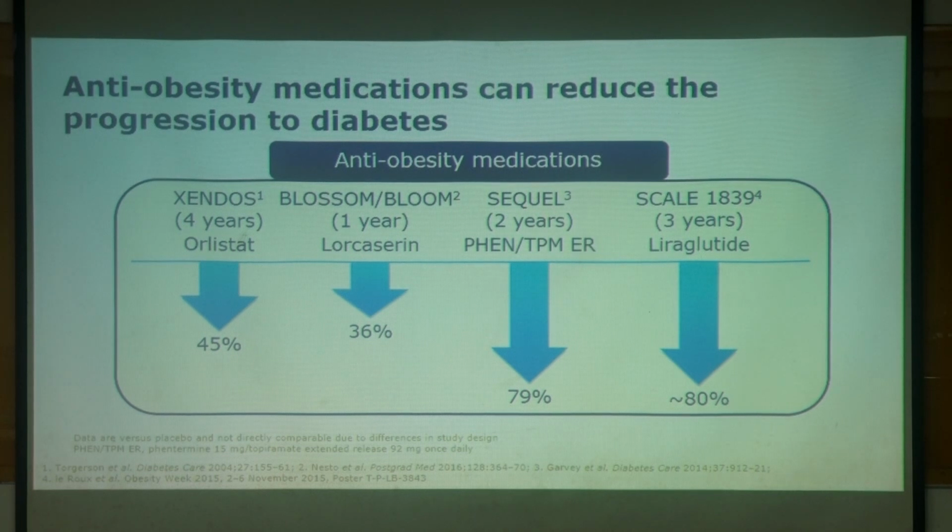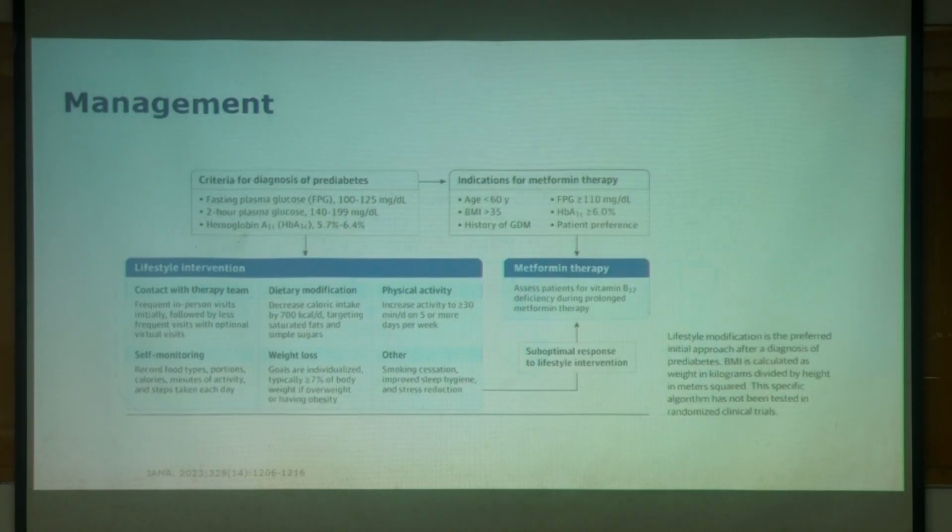The SEQUEL trial with phentermine and topiramate showed a 79% reduction. And the SCALE study, followed for 3 years with liraglutide, showed an 80% reduction in the progression to diabetes, suggesting again that weight loss plays a very important role in the prevention or reversal of diabetes.